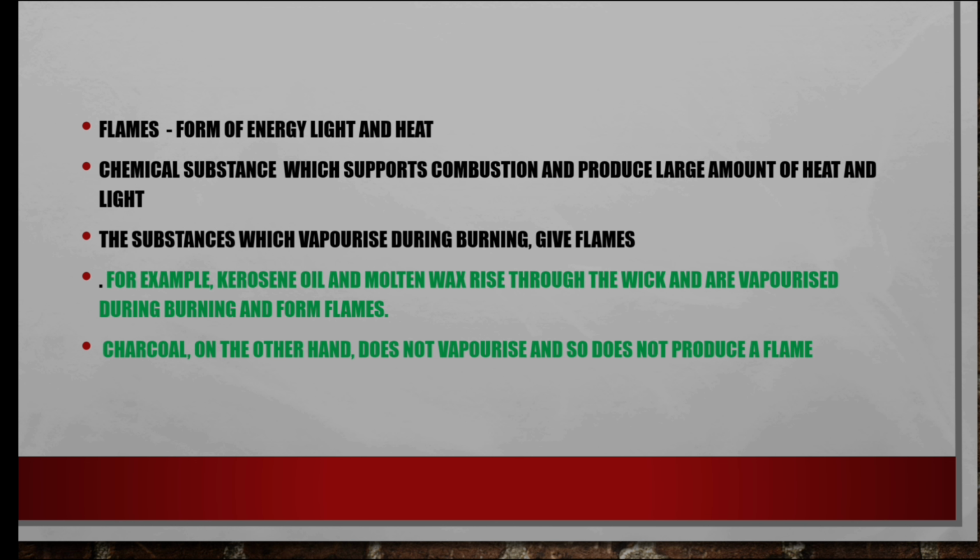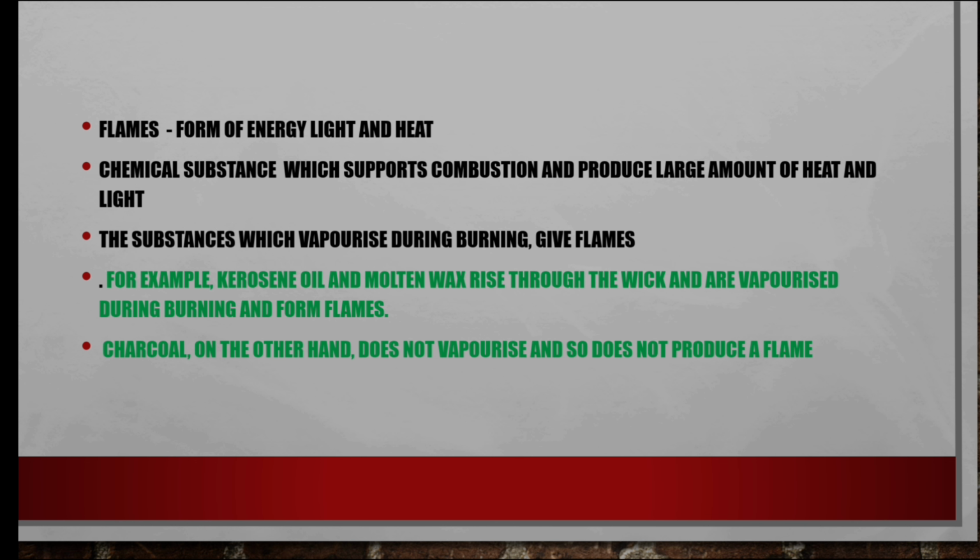For example, kerosene oil and molten wax rise through the wick and are vaporized during burning and form flames. Charcoal, on the other hand, does not vaporize and does not produce a flame.